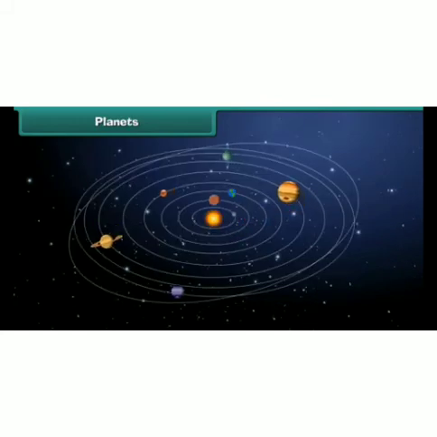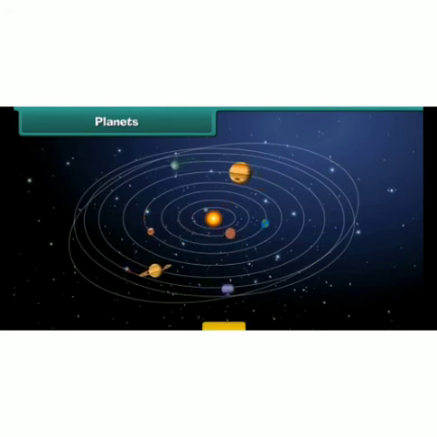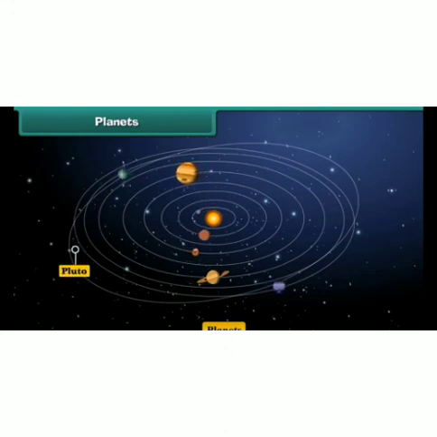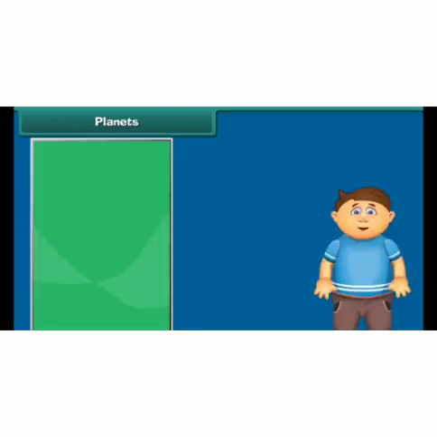So after getting knowledge of stars, now we move on to the next topic, that is planets. Some time ago, Pluto was considered the 9th planet of our solar system, but according to recent research, it is no longer counted as the 9th planet. So there are only 8 planets in our solar system. These are Mercury, Venus, Earth, Mars, Jupiter, Saturn, Uranus and Neptune.